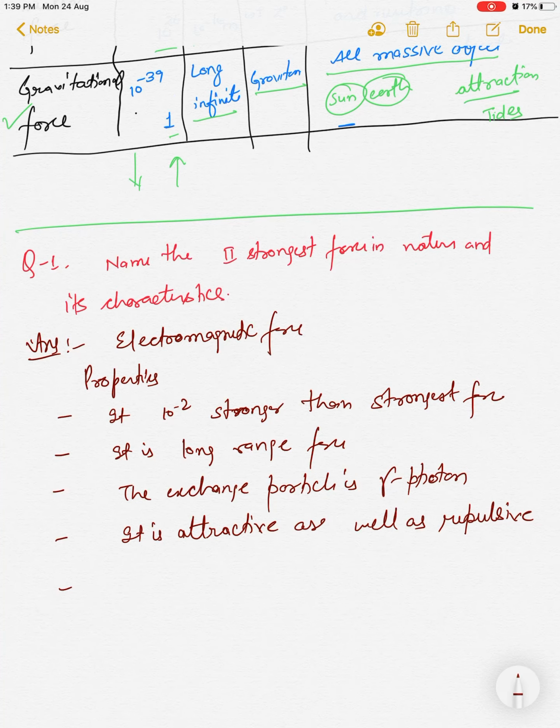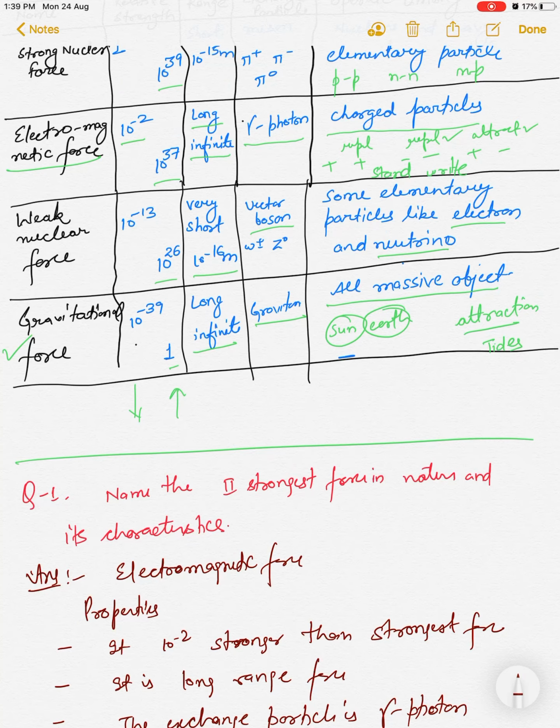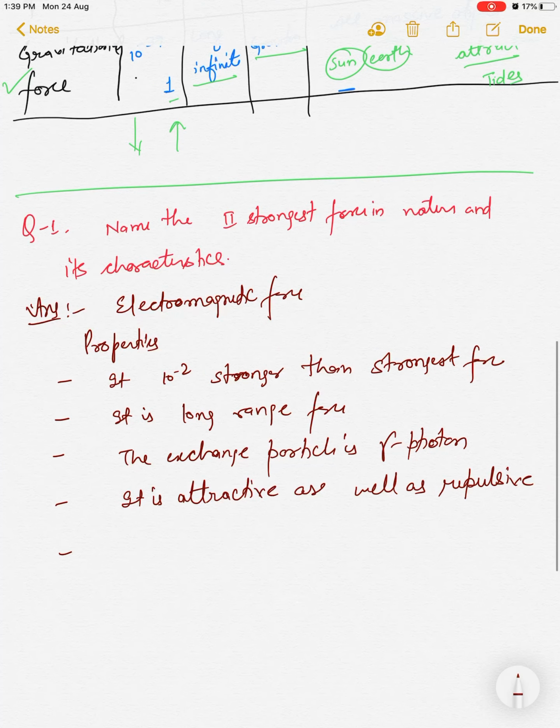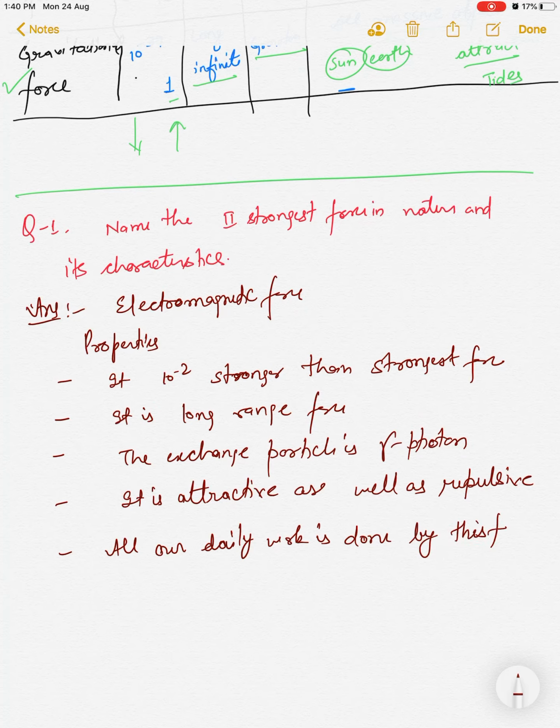You can also write that all our daily work is done by this force. Okay, so this is all about the basic forces in nature.